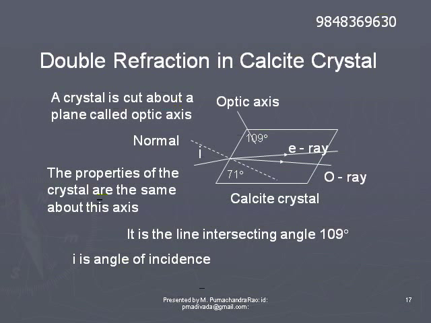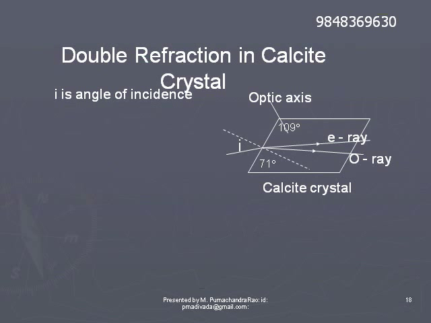Then the ray undergoes refraction. It is not incident along the optic axis, so it undergoes double refraction. So there will be two refracted rays inside the crystal. One ray corresponds to the ordinary ray. The other one is the extraordinary ray.